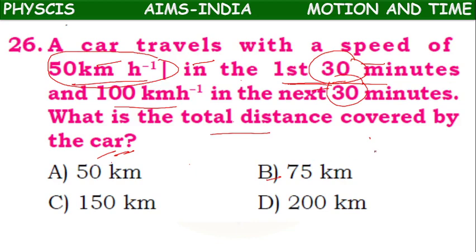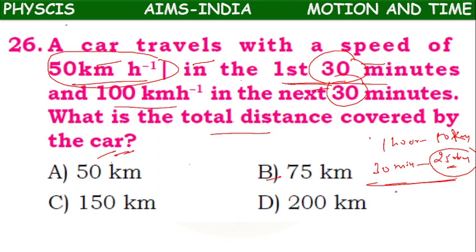Means for 1 hour, it is going 50 km. But they are asking for 30 minutes, half an hour. How much it will go? 25 km. Okay. Next 1 hour, it is going with a speed of 100 km, so next 30 minutes, half an hour, it will cover 50 km.